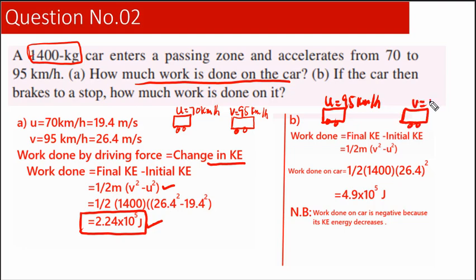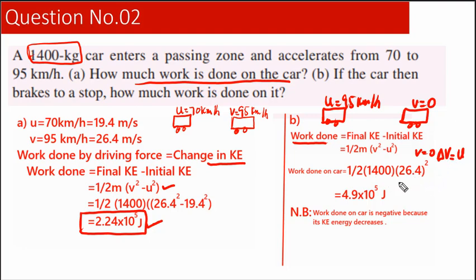It simply means that the final velocity is equal to 0. Again, we will follow the same steps, meaning the work done is equal to the change in kinetic energy. In this case, our v is equal to 0. It simply means that the change in speed is related to u, because v is equal to 0.